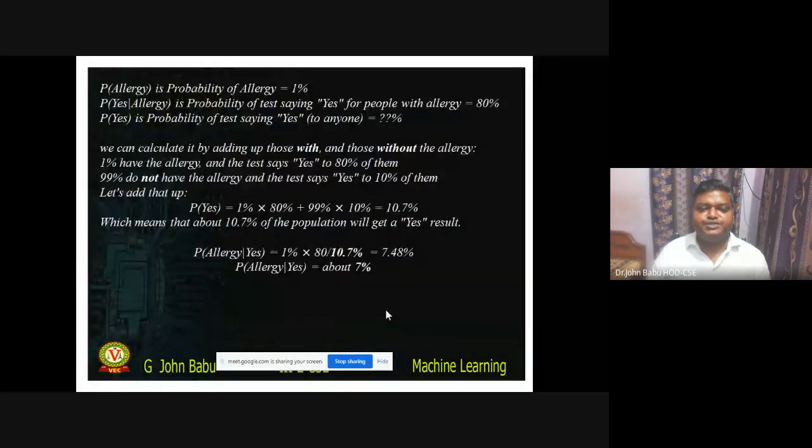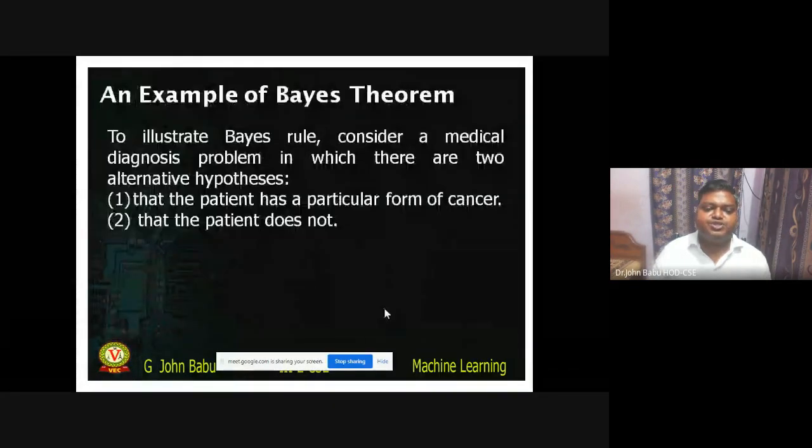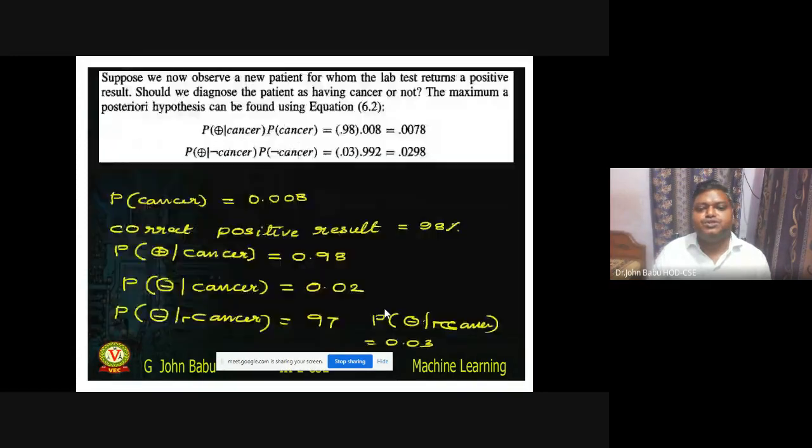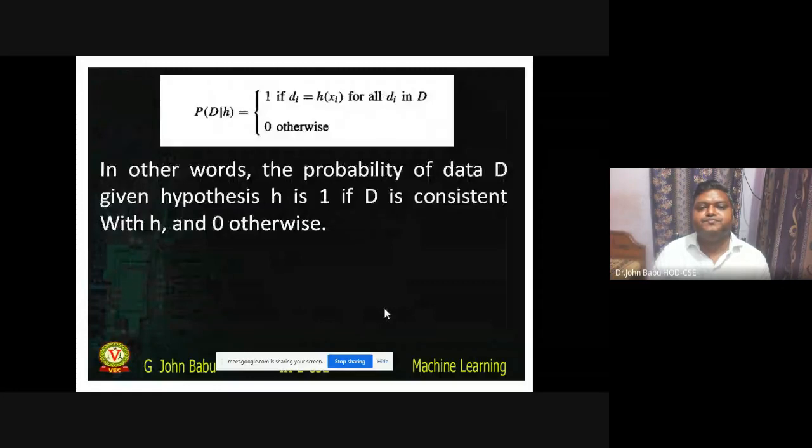So what is posterior probability, prior probability? What is maximum a posteriori hypothesis? What is maximum likelihood hypothesis?